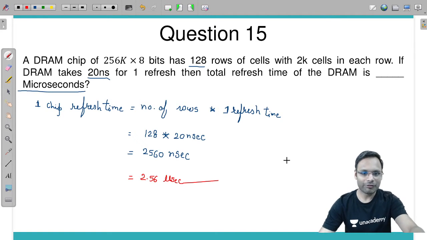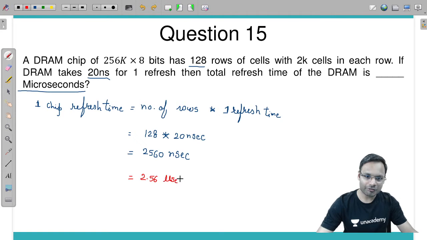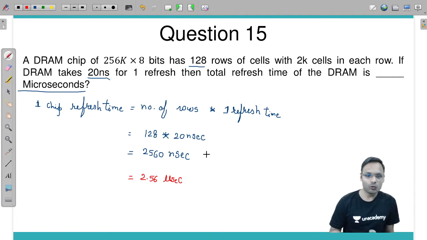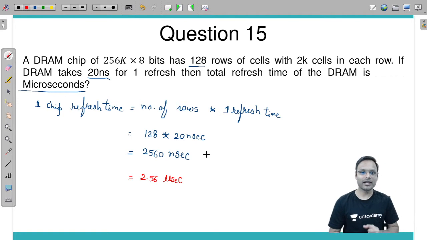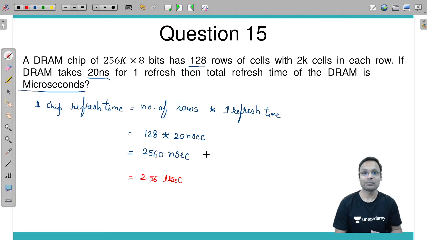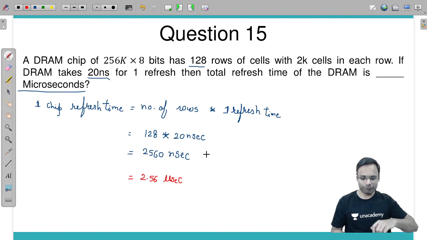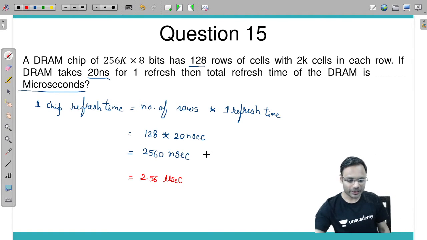Okay, fine, clear. Everybody understood this or not? So 2560 is in nanoseconds, and the question is asked in microseconds. It is important to keep the unit in mind, otherwise you may get the correct value but, if you do not convert the unit, you might not get the correct result.